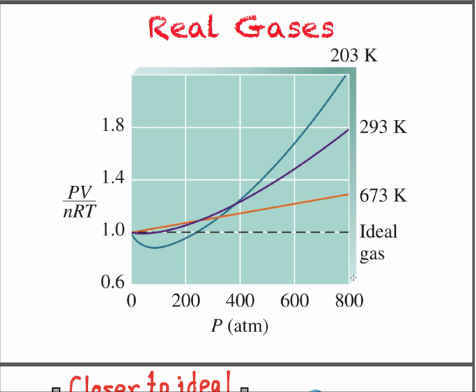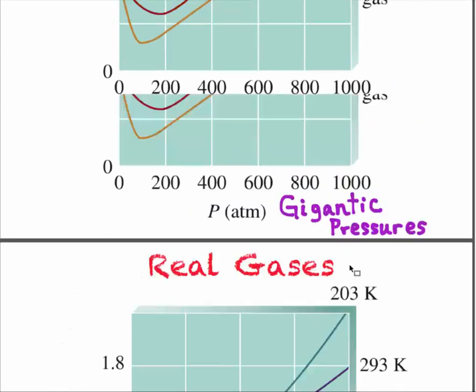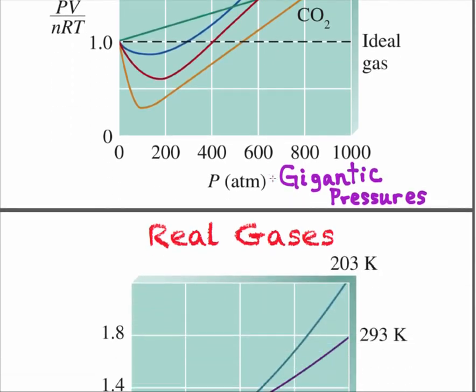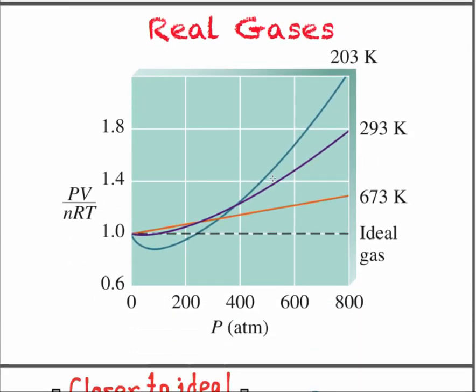Here we see that the colder gases also deviate quite a bit from PV equals nRT at larger pressures. Why would that be? Why would a warmer gas deviate less from PV equals nRT at hugely increased pressures? Well, if you think back to how I began this video, I said we assume that these gas particles are very, very small, which is an okay assumption to some point. The large particles actually show that they don't act as point particles, but also they don't interact with each other much as they collide. That's an assumption. But as we see here, it's a bad assumption if the gas is cold.